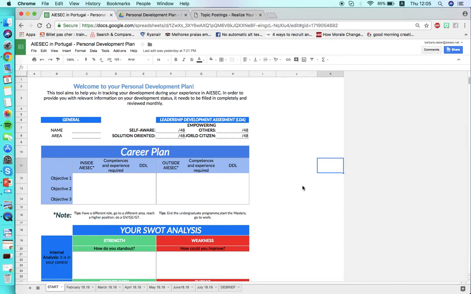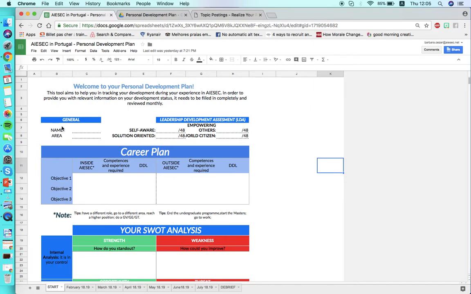Also, it helps to understand better what competences I need to develop and how I'm going to develop them, understand my strengths, weaknesses, opportunities and threats about my personality, how I can overcome my weaknesses, and how I can use my strengths in my job. So here, if you are a team leader, you have to pay attention to that. Okay, so I'm going to explain part by part.